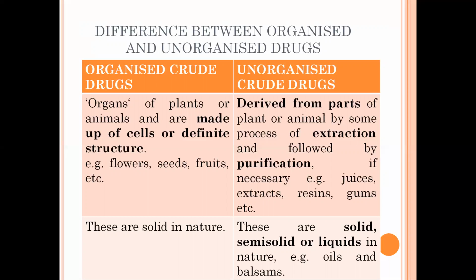While unorganized crude drugs are derived from the parts of the plant or animals by some process of extraction, followed by purification if necessary. For example, juices, extracts, resins, and gums, etc. These all come under unorganized crude drugs. The second difference is the physical nature. Organized crude drugs are always solid in nature, while unorganized crude drugs can be solid, semi-solid, or liquid in nature. Their examples are oils and balsams.